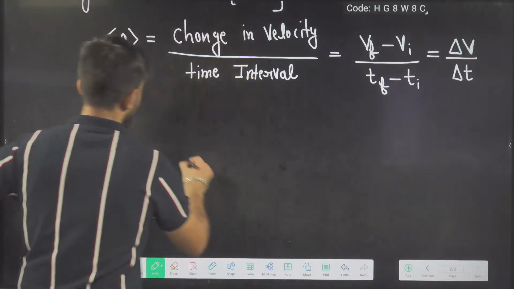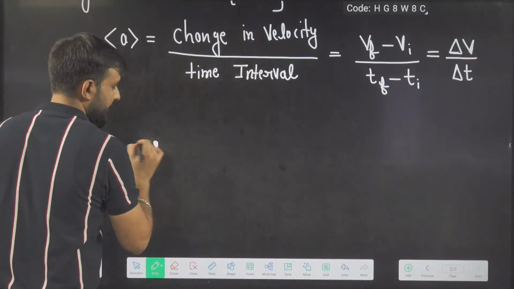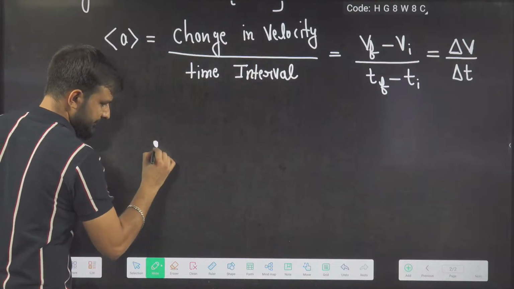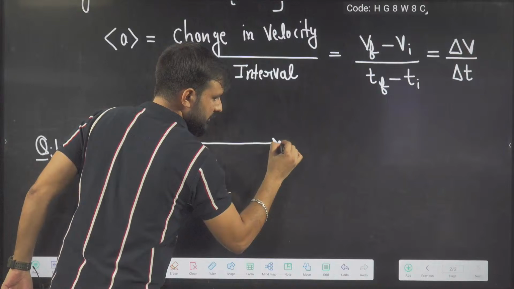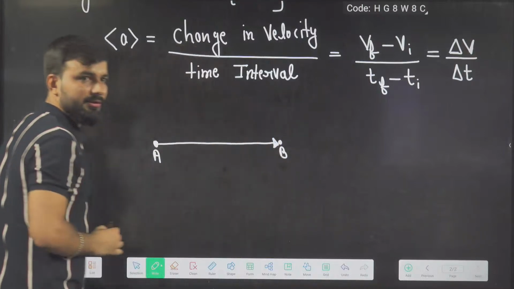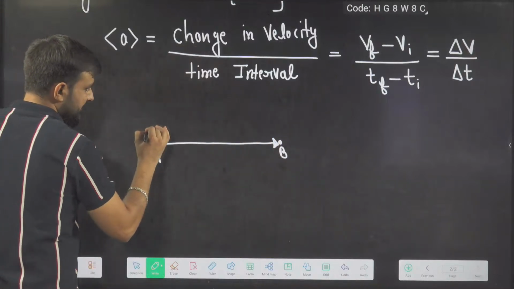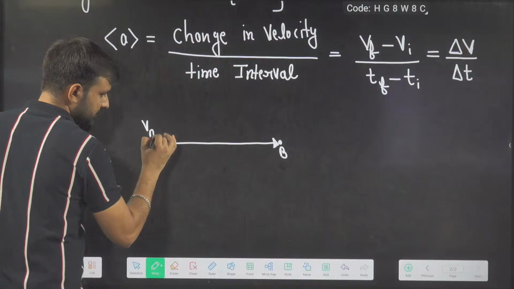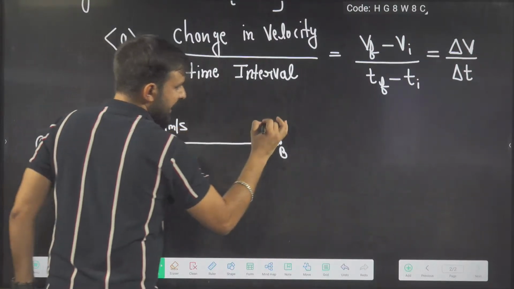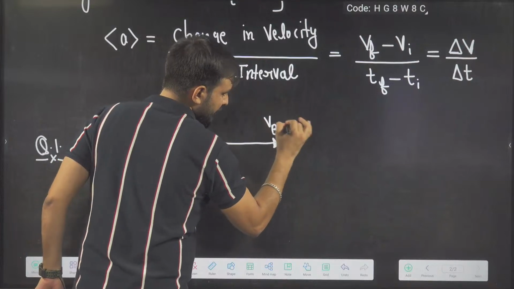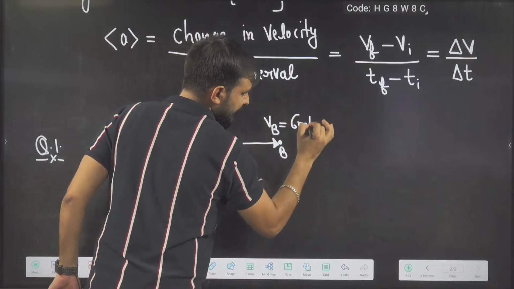Very simple question. Imagine a car started from here, point A, in a straight line and reached point B and passed through point B. At point A, the velocity is 4 meter per second, and at point B, the velocity is 6 meter per second.